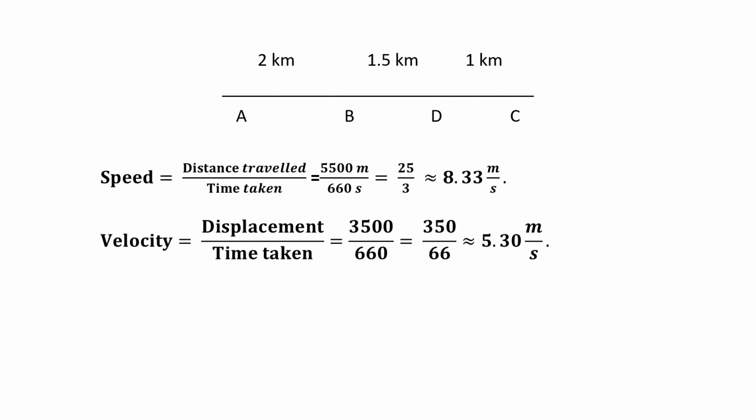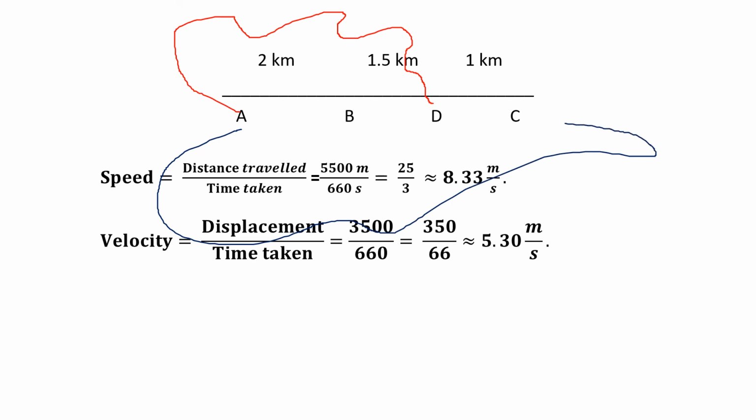Now suppose I traveled from A to D in this way, or I would have chosen A to D path this way. But still, the total displacement remains the same. Why the total displacement?